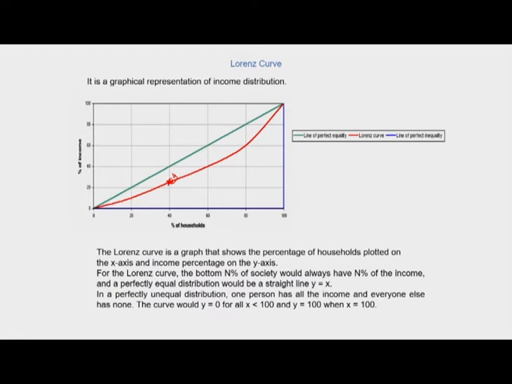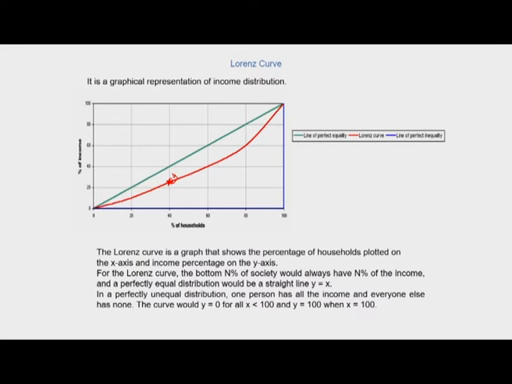And the Lorenz curve is often accompanied by a straight diagonal line, as you can see here, with a slope of 1, which represents perfect equality in income or wealth distribution. When the percentage of households is plotted according to the percentages of income that they control, we come up with this Lorenz curve, which is plotted against the line of equality.